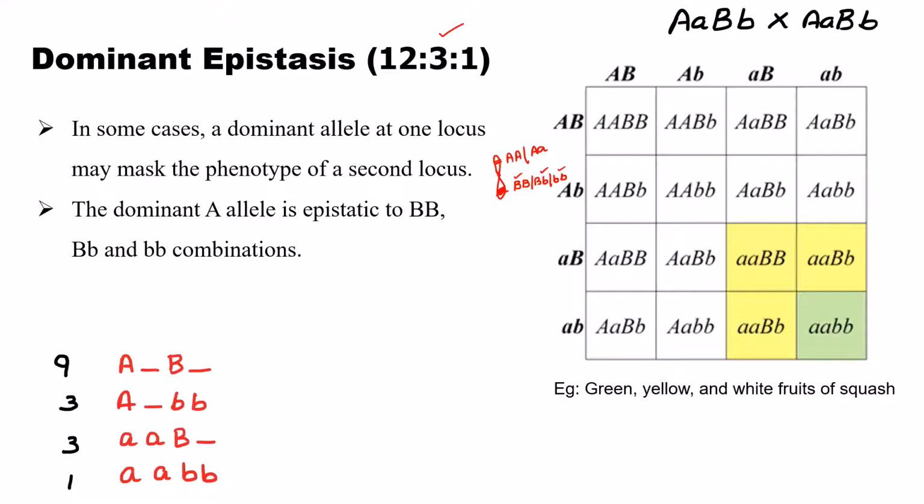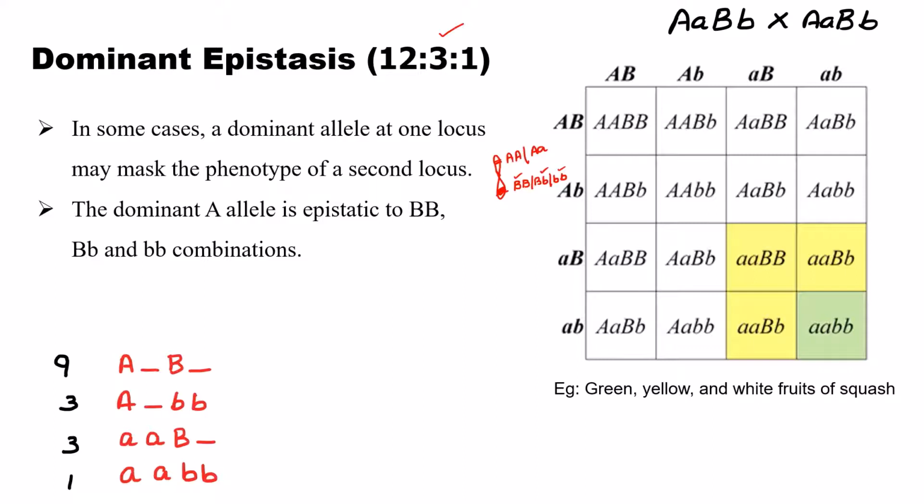The genotype of the hypostatic gene does not matter, but the epistatic gene in dominant condition will mask the expression of the hypostatic gene. So the dominant allele A is epistatic to capital B, that means homozygous dominant condition, capital B small b, that means heterozygous condition, and small b, that means homozygous recessive condition.